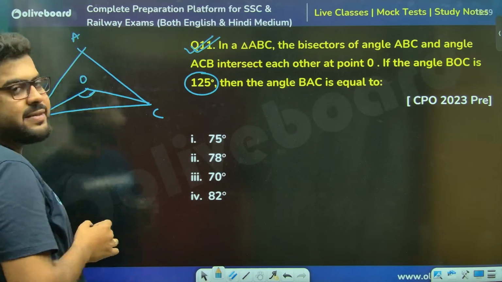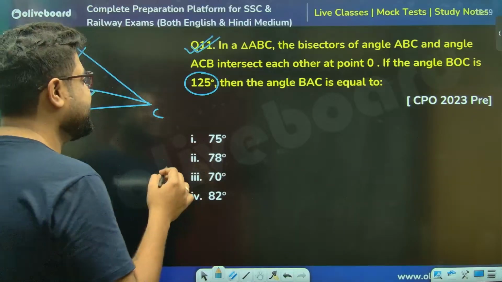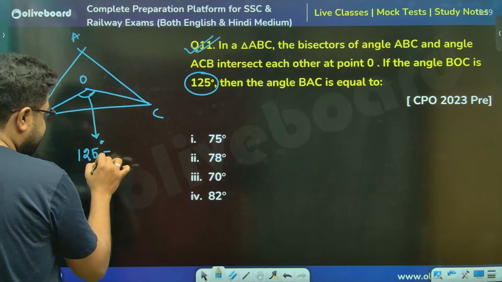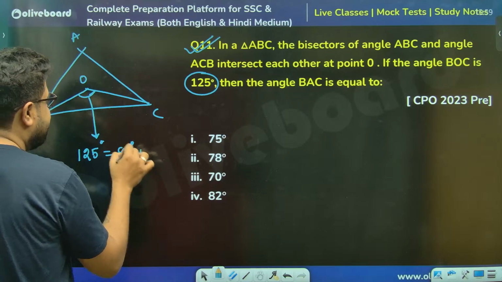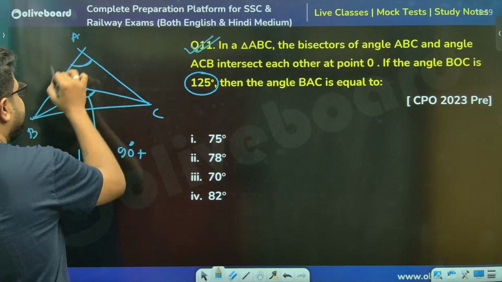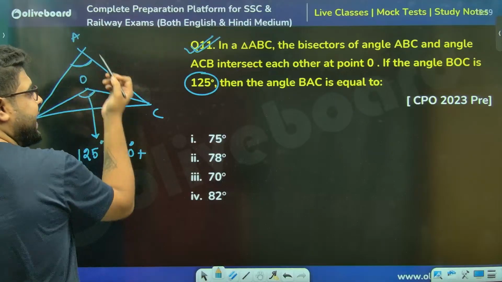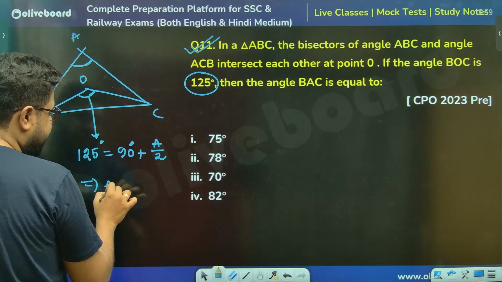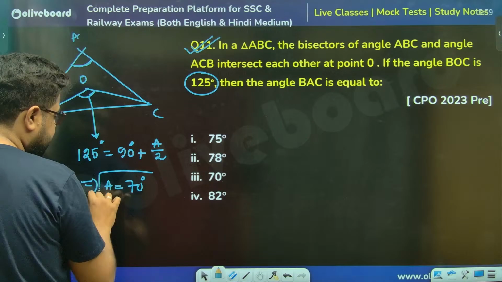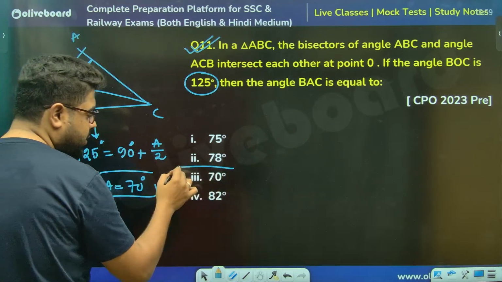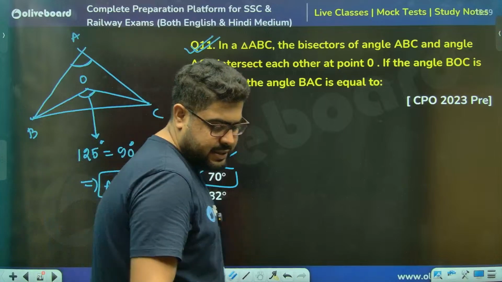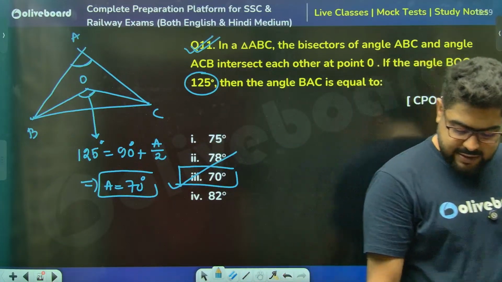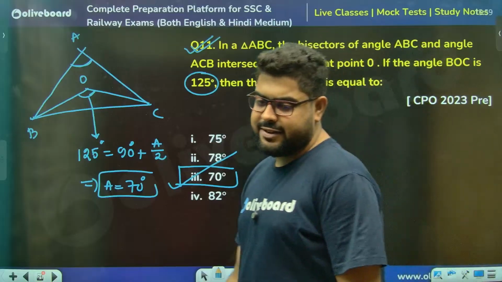This angle is given. एक लाइन का क्वेश्चन है, sir. Meaning this is 125 degree given. This is equal to 90 degree plus half of angle BAC. This is angle A only. Sir, A will be 70 degree. You see, this is 35, 2 times is 70. Option number 3 is the correct answer. Yes, Vivek, Yogesh, Pavan, very, very good. Shiva, very, very good.